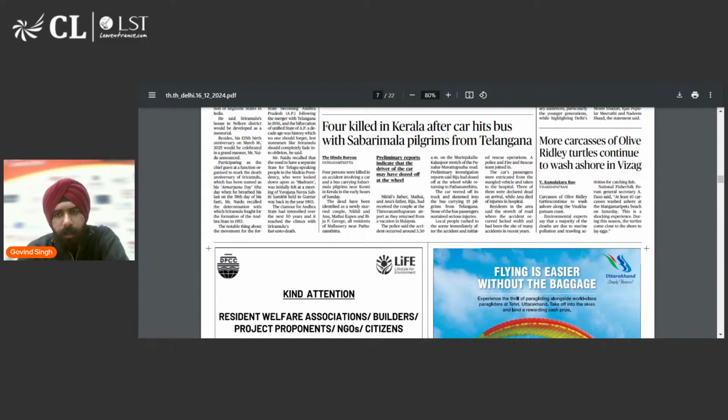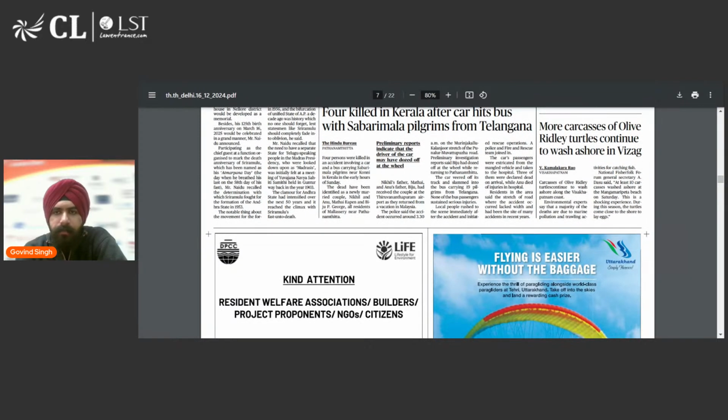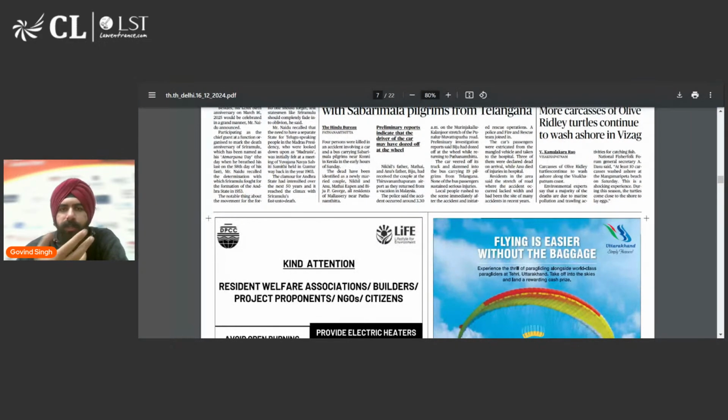फ्रॉम क्लाइमेट. So more carcasses of olive ridley turtles continue to wash ashore in Vizag, which is Vishakhapatnam, the eastern coast of India. And what are olive ridley turtles? Olive ridley turtles essentially come to the eastern coast to lay their eggs, and carcasses means dead bodies. So they were found. There were a lot of dead turtles found along the coast of Vishakhapatnam, which is due to marine pollution, which is due to them not getting their natural habitat, which is also due to the presence of fishermen catching the fishes and them not getting the required conditions which they need in order to survive and thrive.